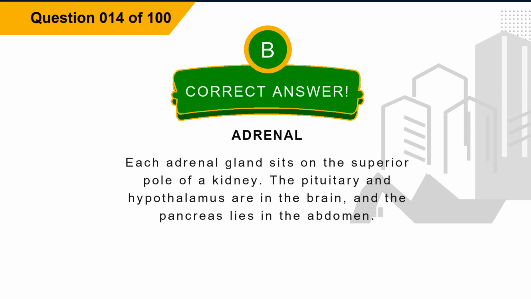Explanation: each adrenal gland sits on the superior pole of a kidney. The pituitary and hypothalamus are in the brain, and the pancreas lies in the abdomen.